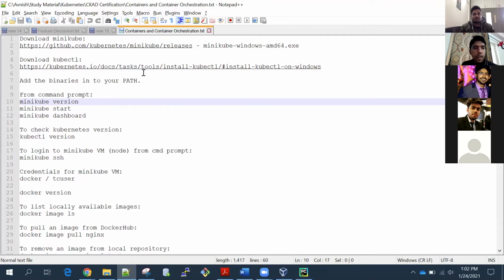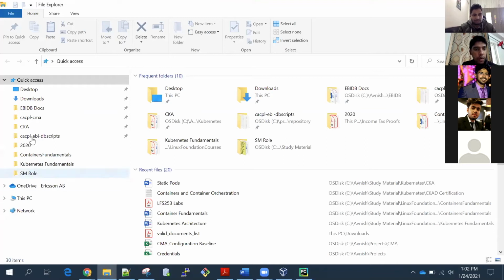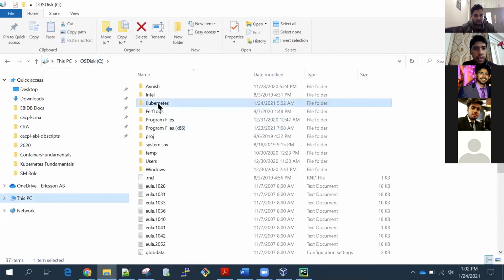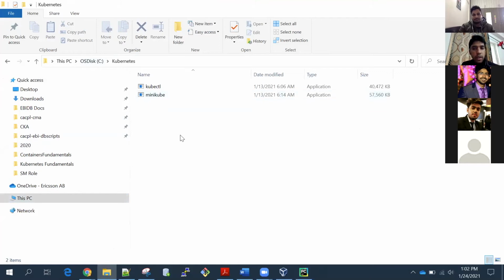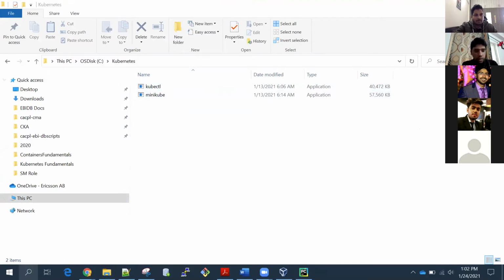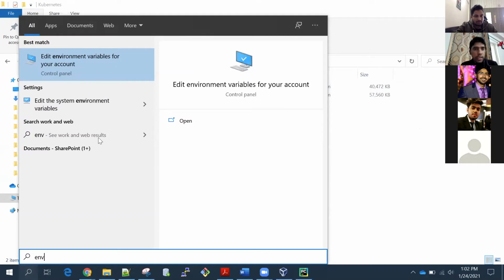Then you have to add, suppose I have downloaded these softwares at this path. I have downloaded them here, in C drive Kubernetes. Then you have to add this location to your path.